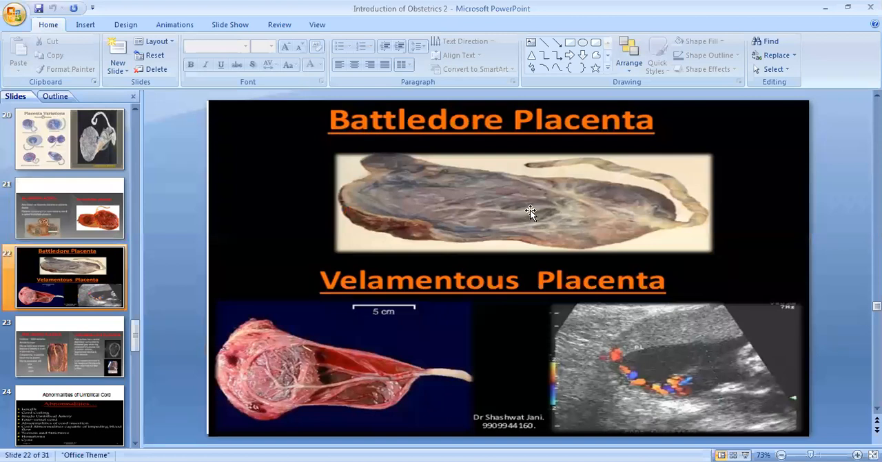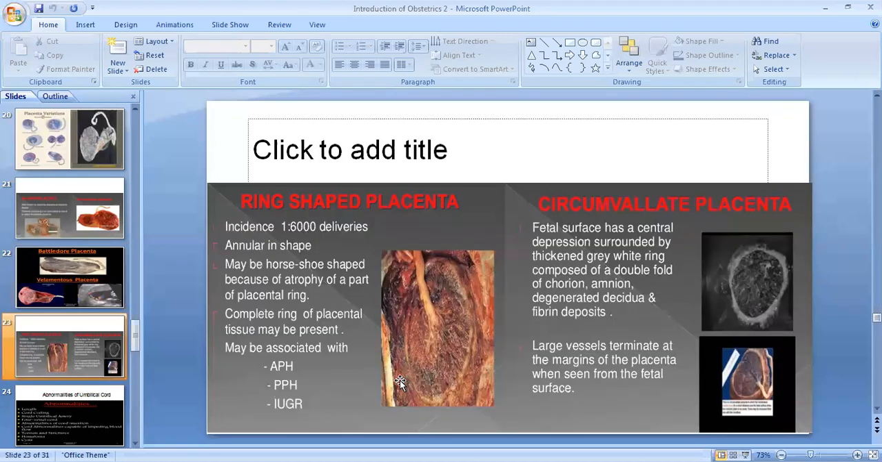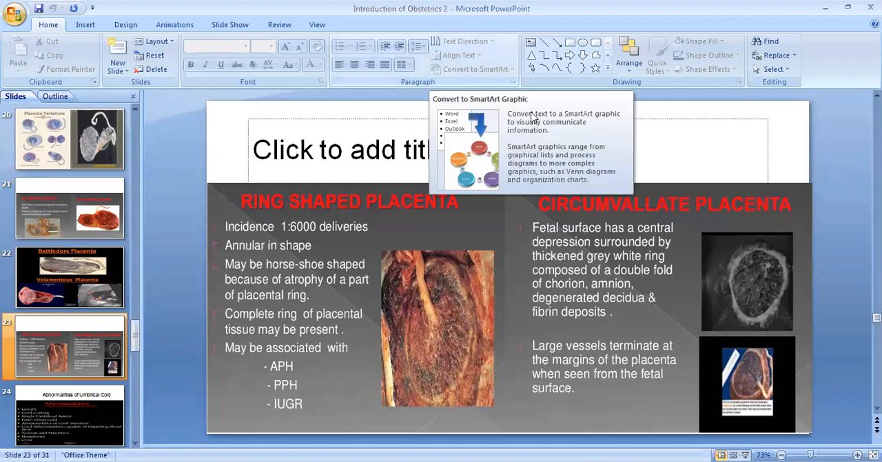This is the battledore placenta. Like a battledore, how we open and close a door. The placenta starts from this margin, and if the cord is present at the center, then it is called a central, that is battledore placenta. And if there is a filamentous attachment to it, it is called a filamentous placenta. Sometimes this is a ring-shaped placenta, or sometimes there is a circumvallate placenta, like a pizza. It is a pizza sort of structure, so that we can think about it. These are abnormalities of the placenta.